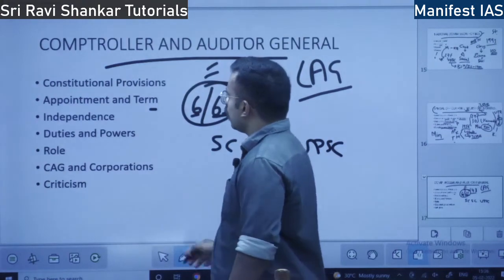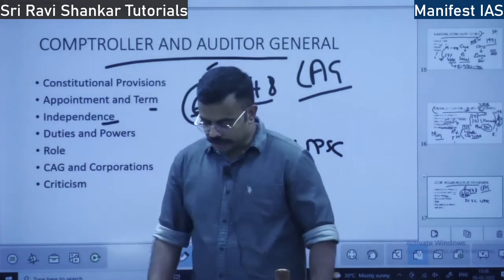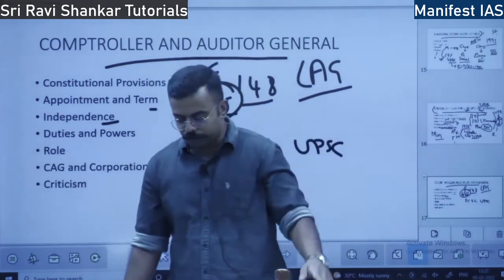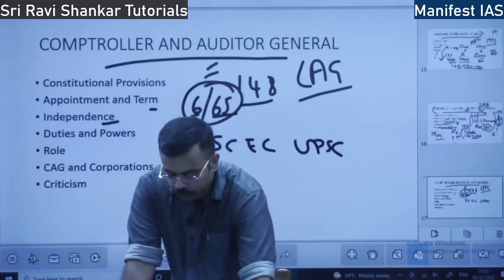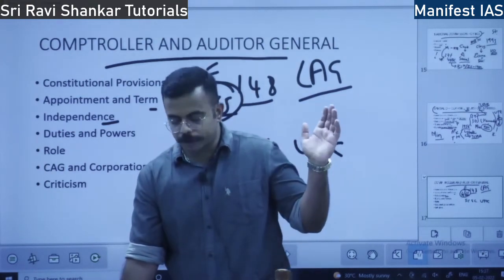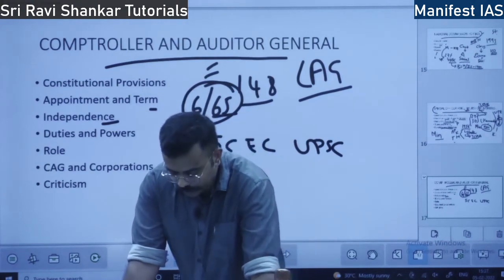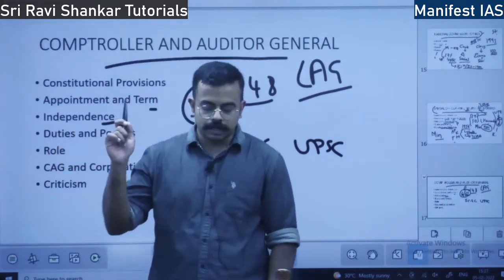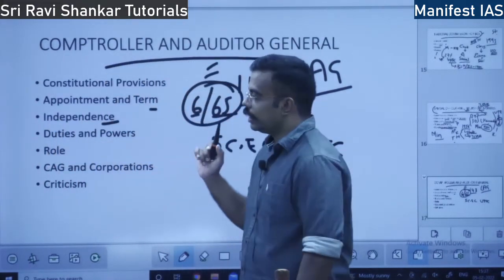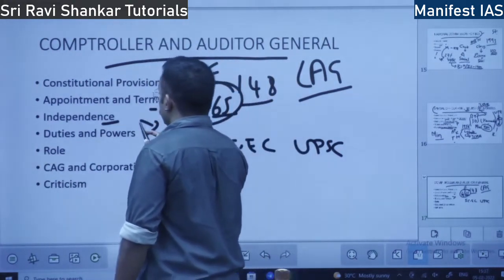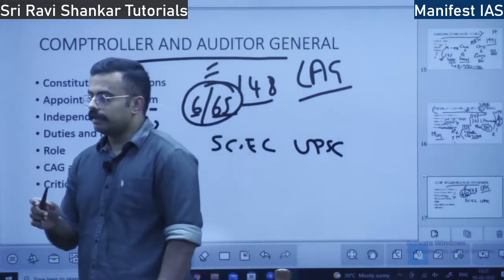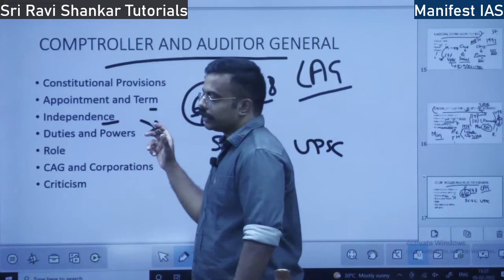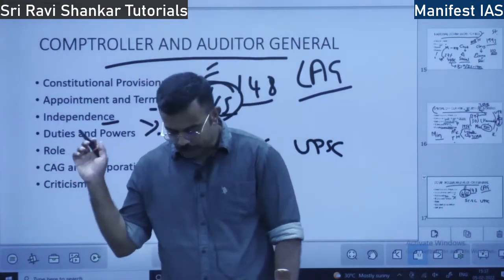How is the CAG's independence ensured? One is security of tenure, 6 years. Nobody can touch him, nobody can remove him from office. Removal is done only by the president, similar to a Supreme Court judge, and that process is very, very difficult. And after he retires, he cannot take up any other employment. That also ensures independence. If he could take other employment, there would be vested interest. He would give some favor to the government, which in turn would give a favor to him after he retires. That is why no further employment.